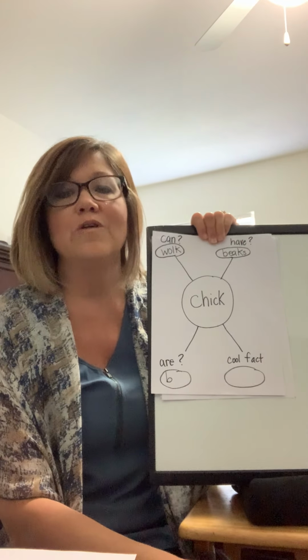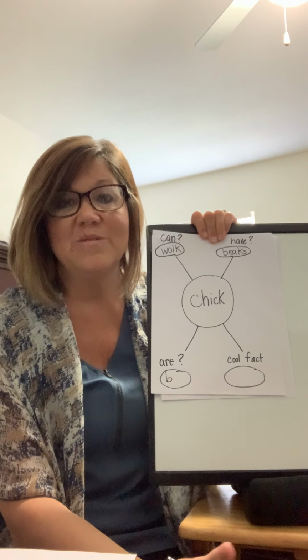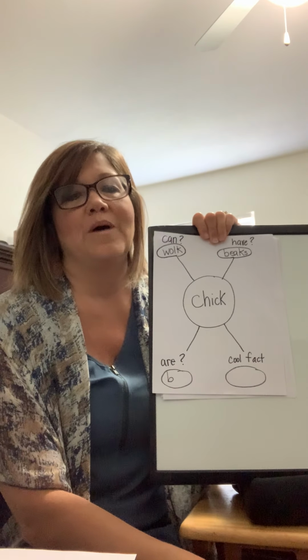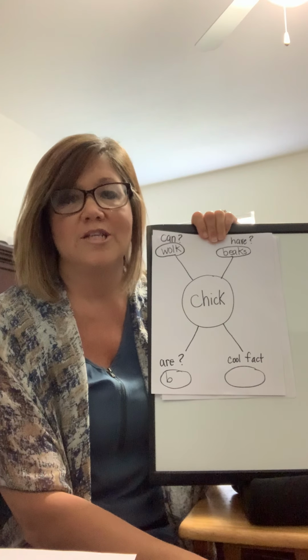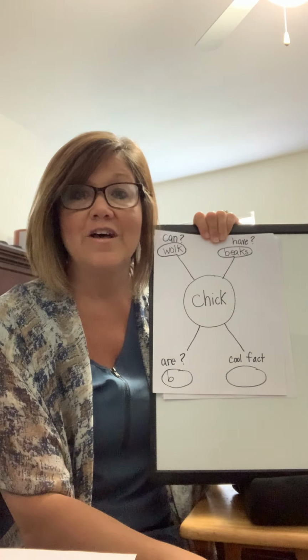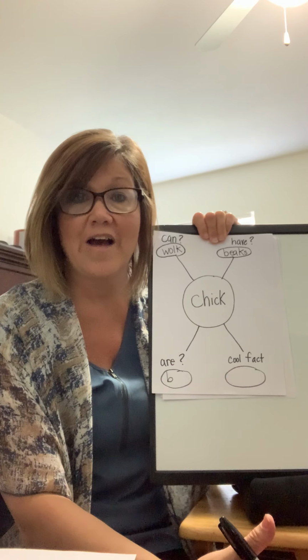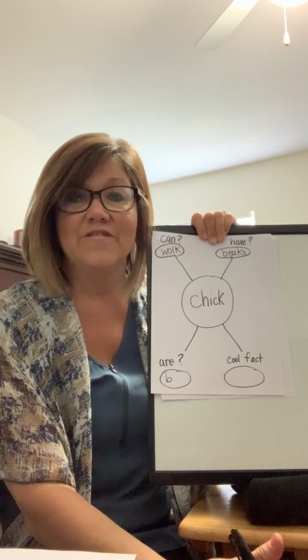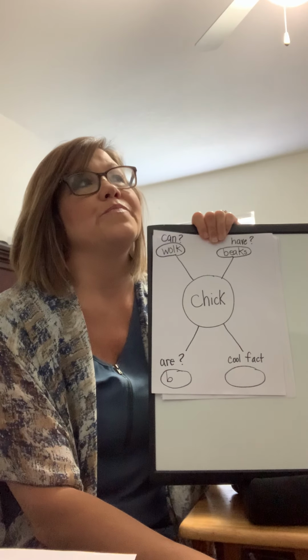Now again, with Miss Caswell's friends, we've talked about this in the class. We've talked about that controlled R sound. So sometimes when it's paired with another letter, a vowel, the R has a different sound. And so let's see.